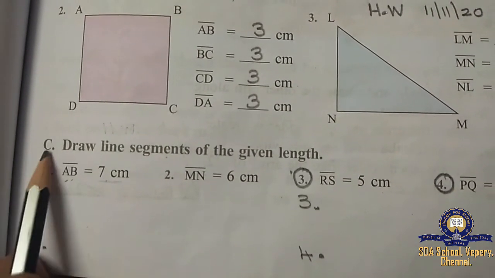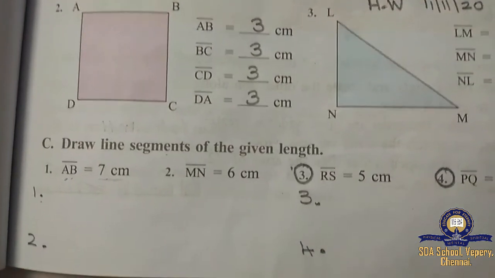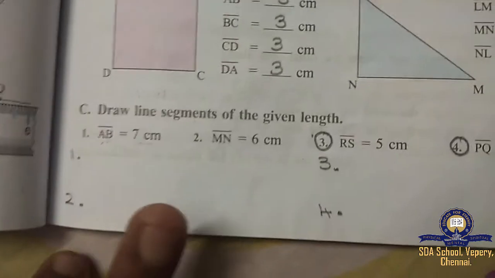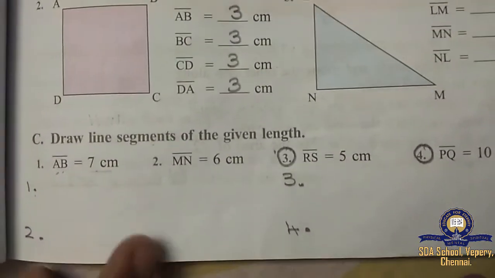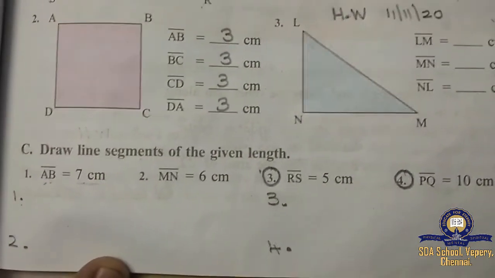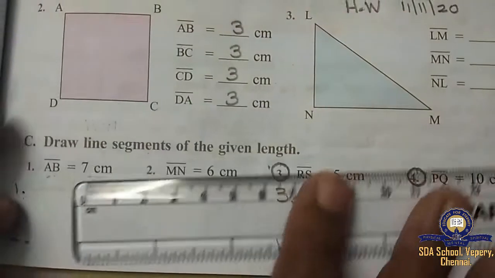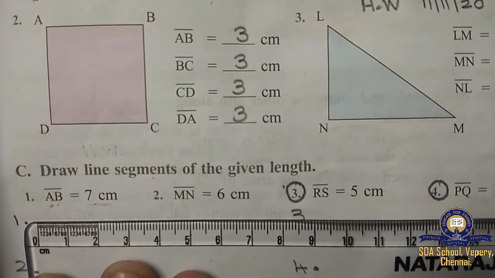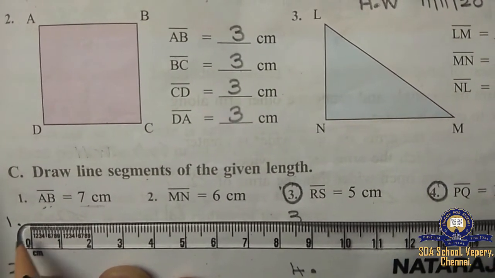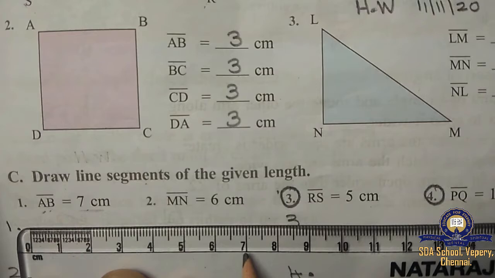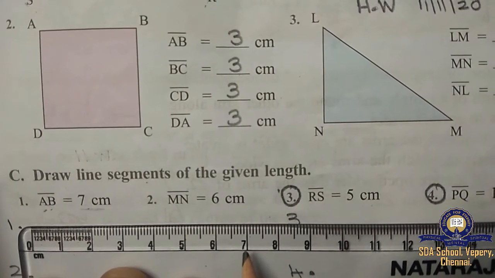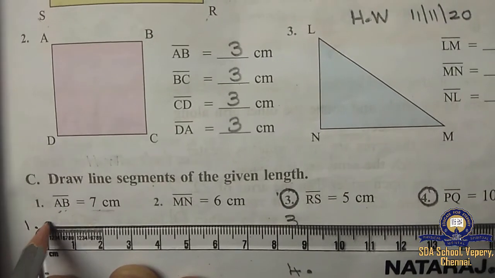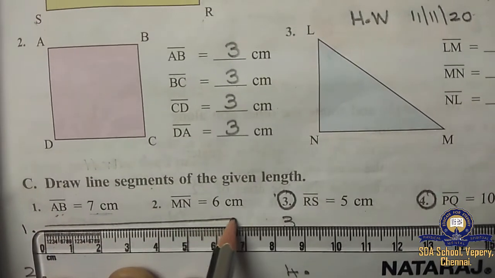So, this one you can do in the book itself at the last line. Okay, children? Understood? Some space is there. There itself you can do. Now 7 centimeters. Listen, all of you. You have to keep the scale like this. So, starting from 0, you have to draw a line till 7. Don't draw from 1, okay, children? So, you have to draw like this.